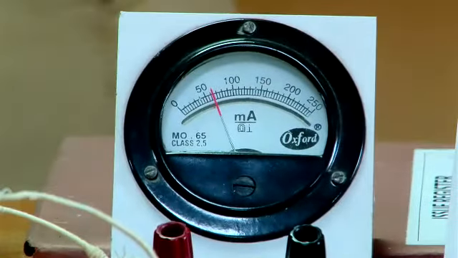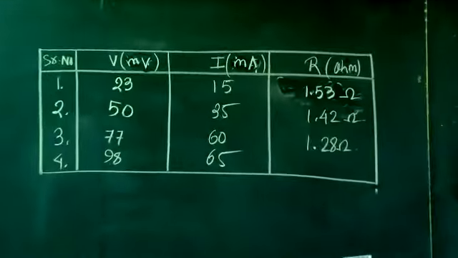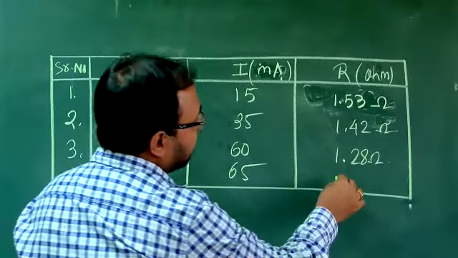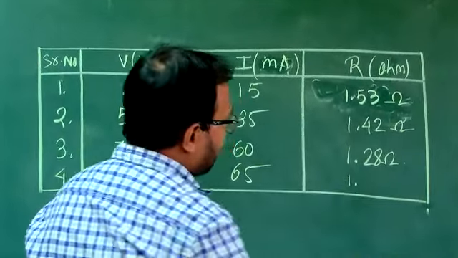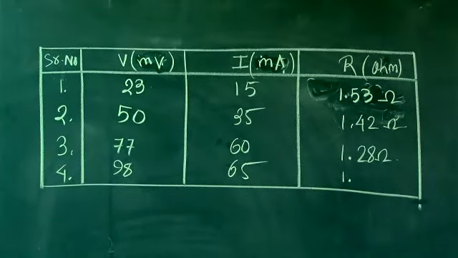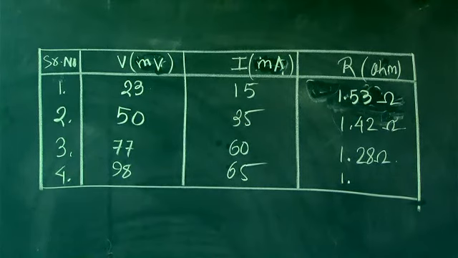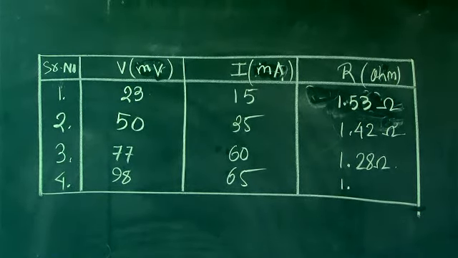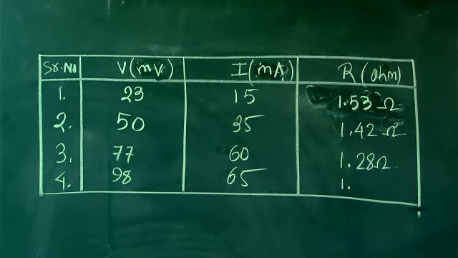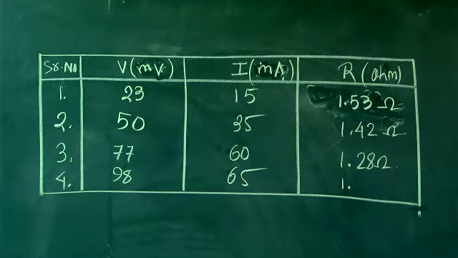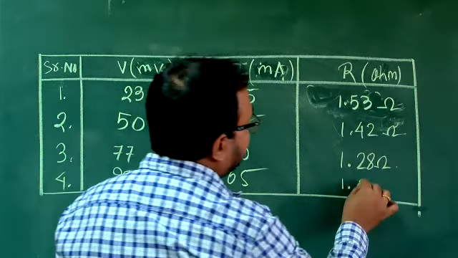Okay, calculate and tell me. 1.5. Take it properly. Do this calculation once more. How much is it coming? 1.5076923. This one is coming.